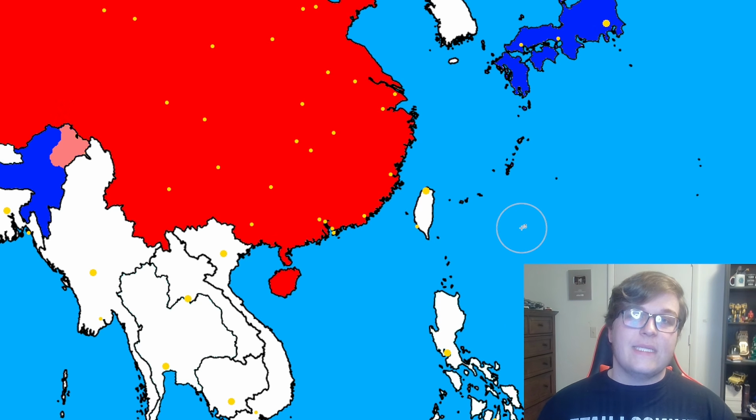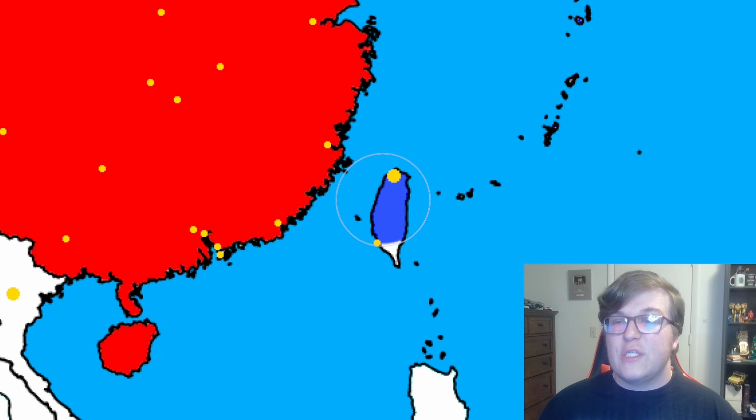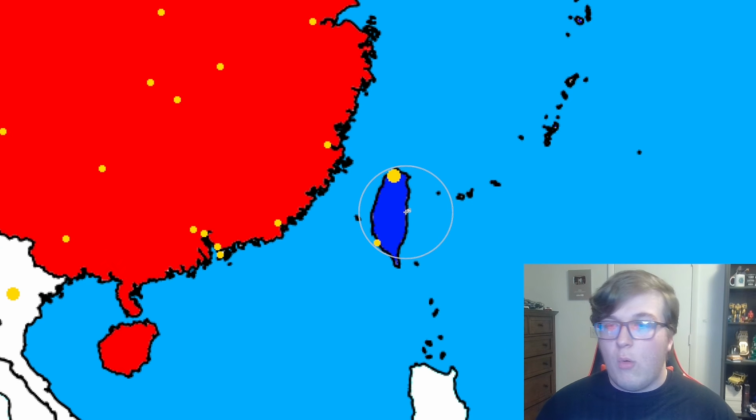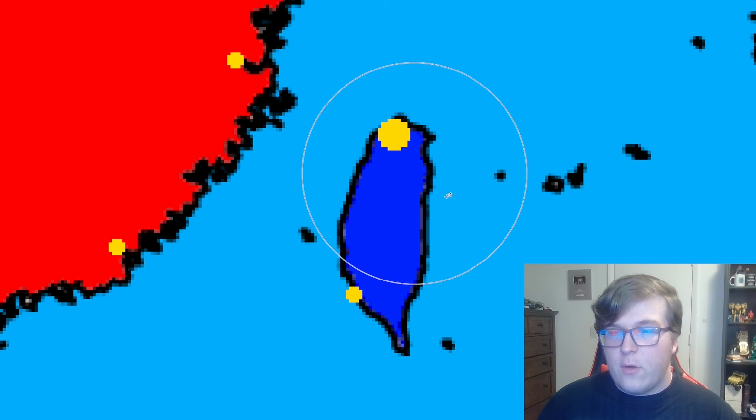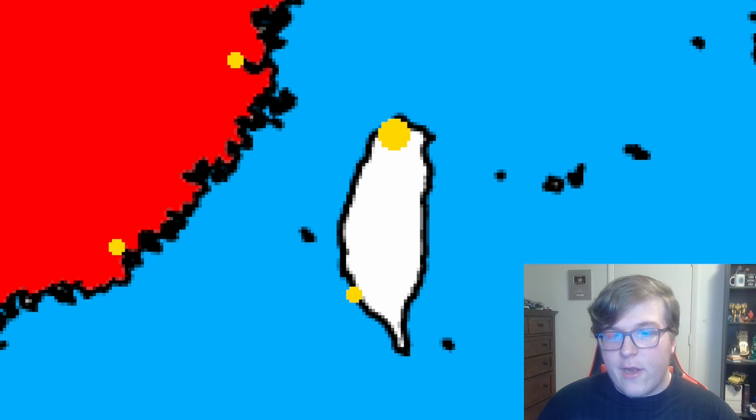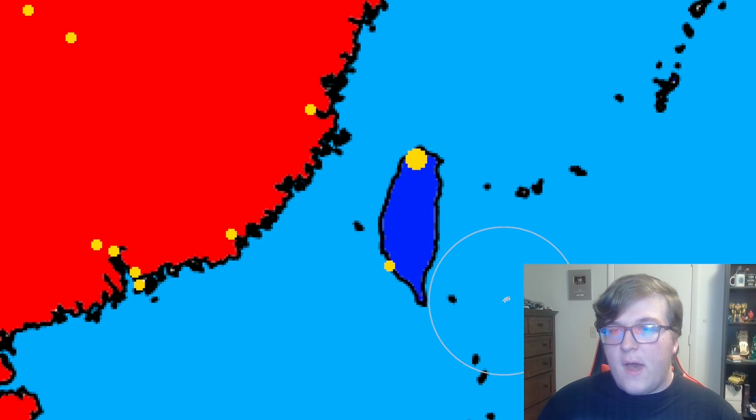Because after the United States and Japan get involved, Taiwan officially enters the war. Now, I don't know if they would actually intentionally join, or if it would be more so that they get drawn in automatically, because remember, China claims Taiwan, but Taiwan doesn't claim China, and their right to exist is up in the air. So this could very well just be a matter of automatically joining.